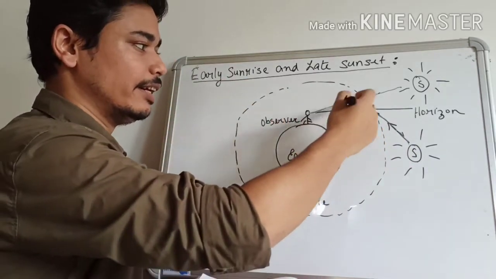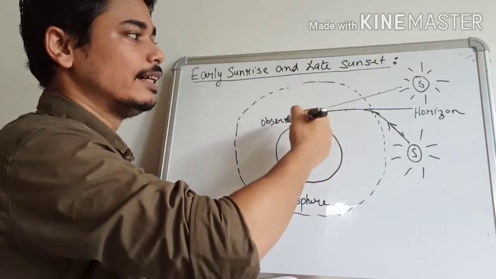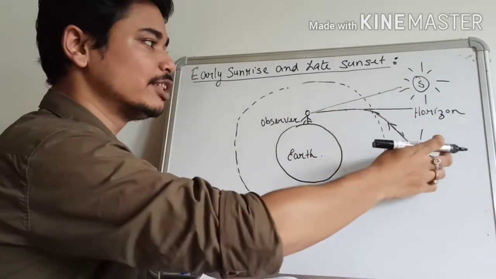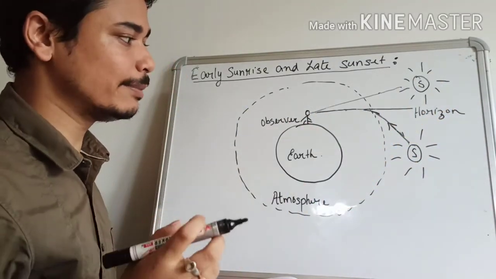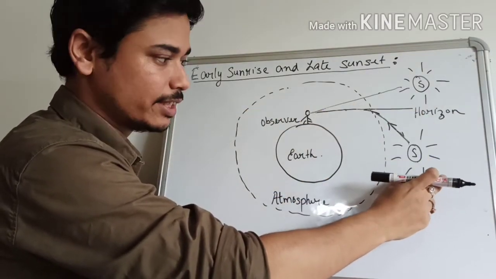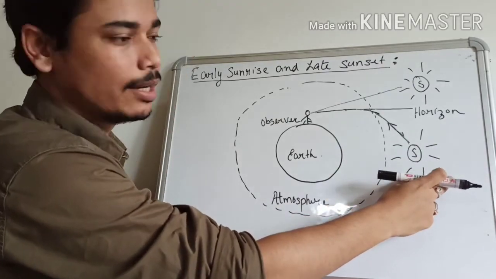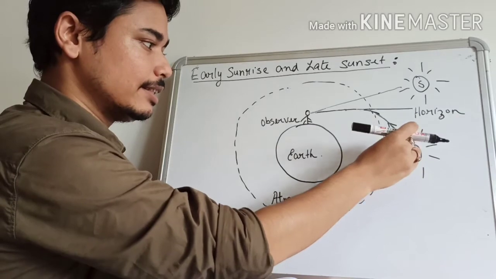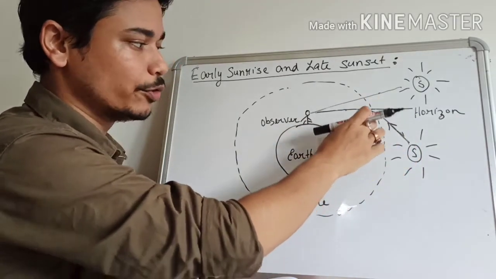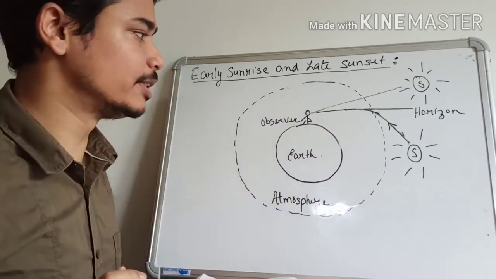Now, what happens here is the observer sees the sun rays to be coming from this direction, or he sees the image of the sun here. Okay, why does this happen? Because see, in this diagram, at the time of sunrise, the actual position of the sun is here, but the sun rays go in this direction, they get refracted in the atmospheric layers, and after suffering refraction, those rays go and reach the observer.